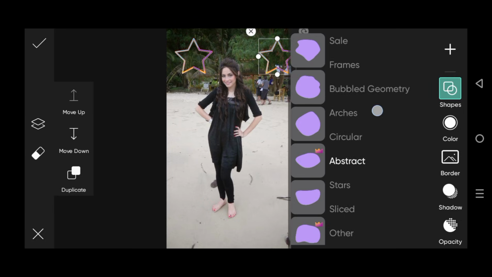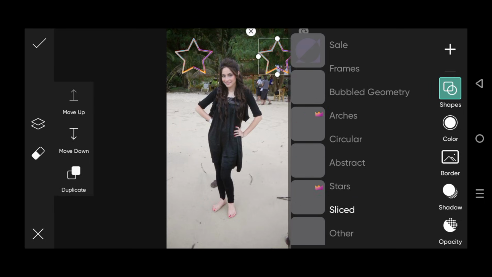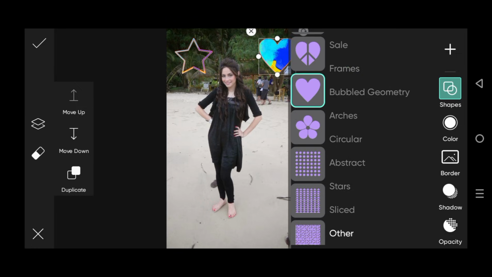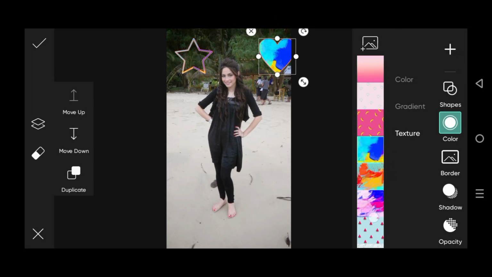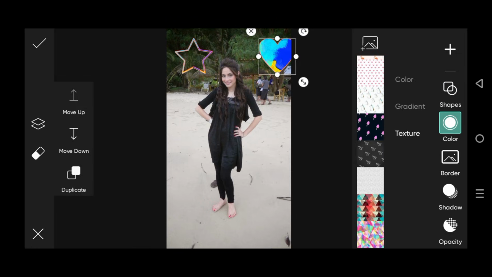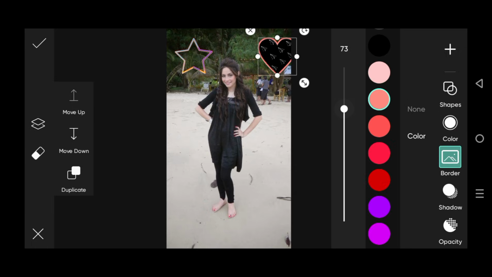Like these are the abstract shapes, these are the sliced, and these are the other ones. So guys, from these other ones we could also draw an awesome shape on the image, like that one. And I have uploaded